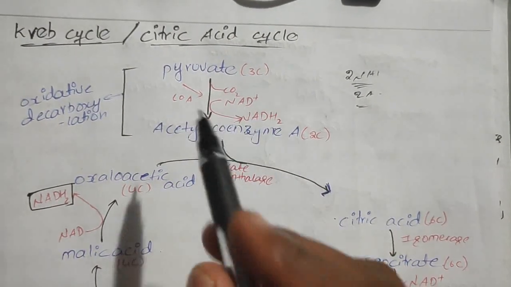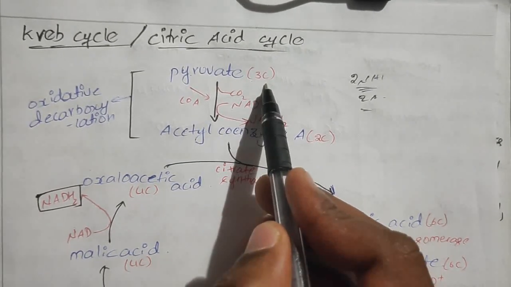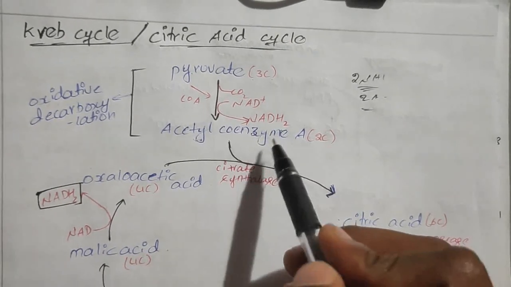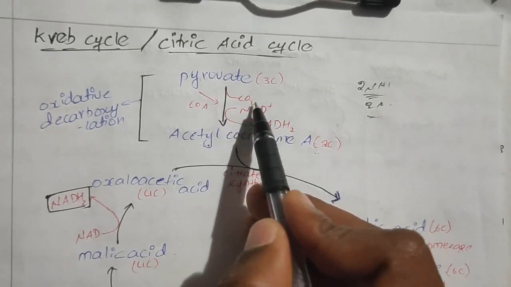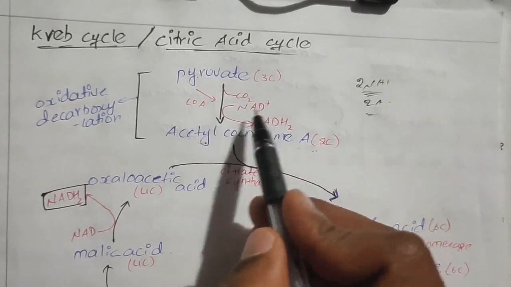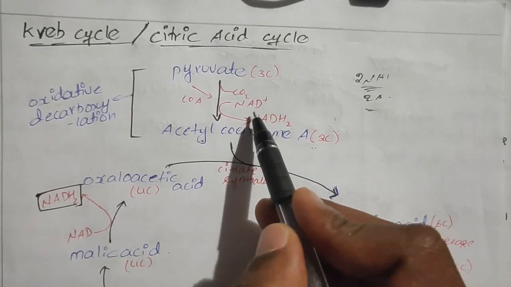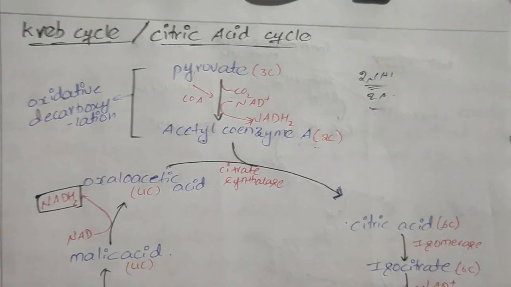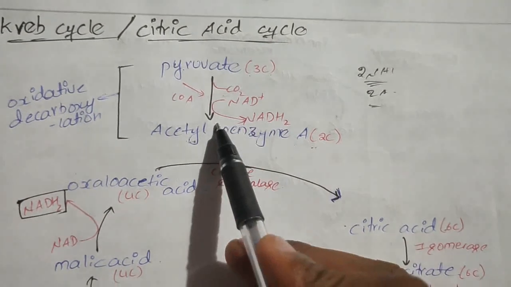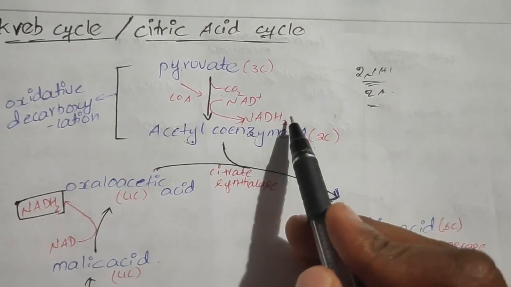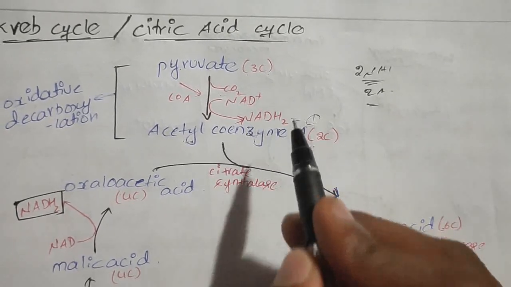First, this pyruvate changes into acetyl coenzyme A. Pyruvic acid is a 3 carbon compound, and it changes into acetyl coenzyme A, which is a 2 carbon compound, and 1 carbon is released as carbon dioxide. It is a redox reaction. In this process we are getting 1 NADH2, and 1 NADH2 is equal to 3 ATPs. We should remember this.